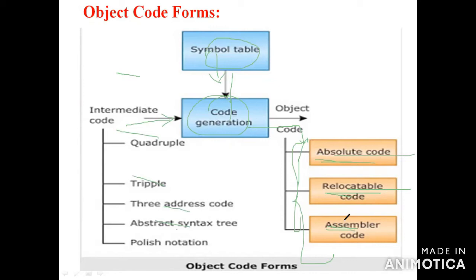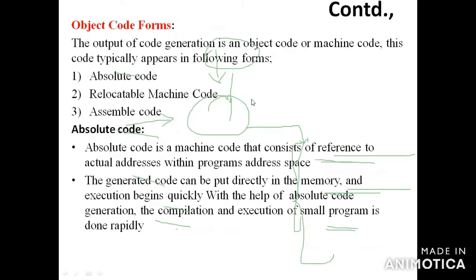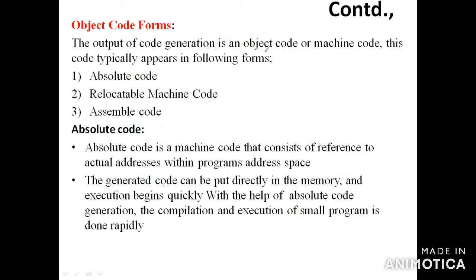So what is absolute code? What is relocatable code? Check once. In object code form we have 3 things: one is absolute code, second one is relocatable code, third one is assembly code.